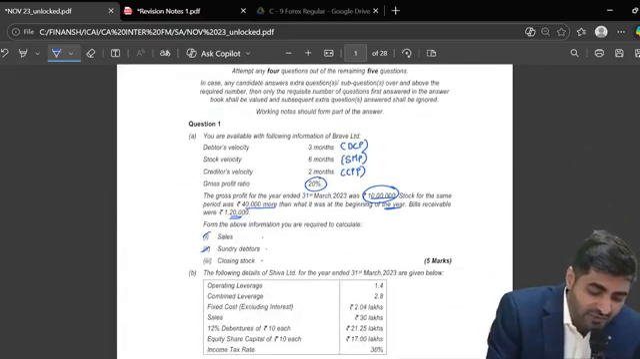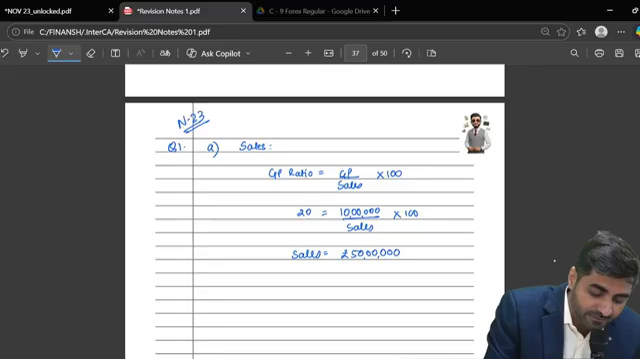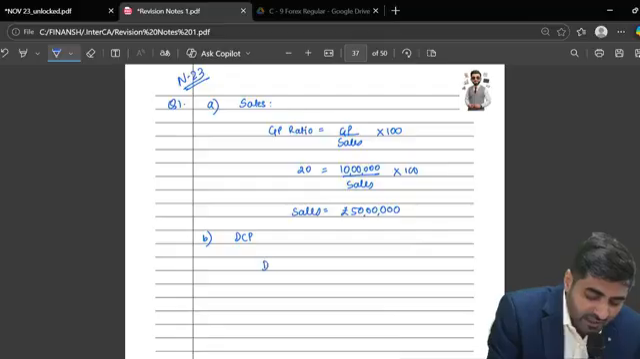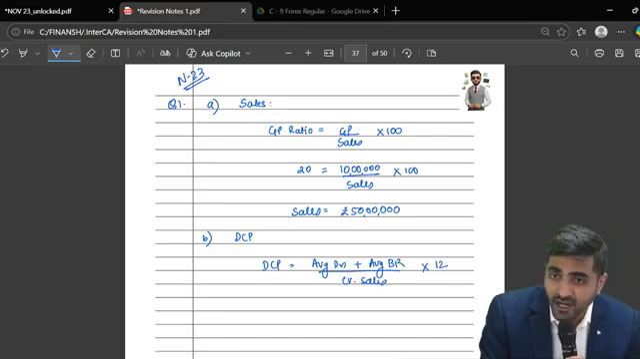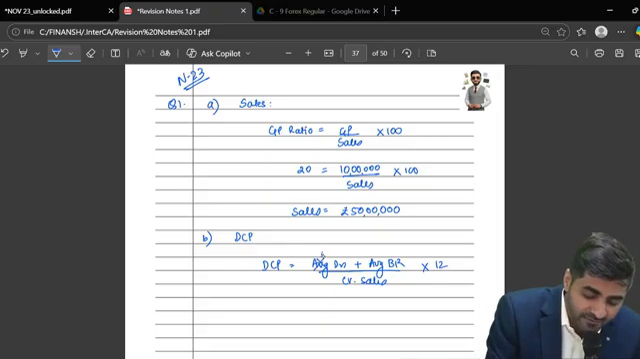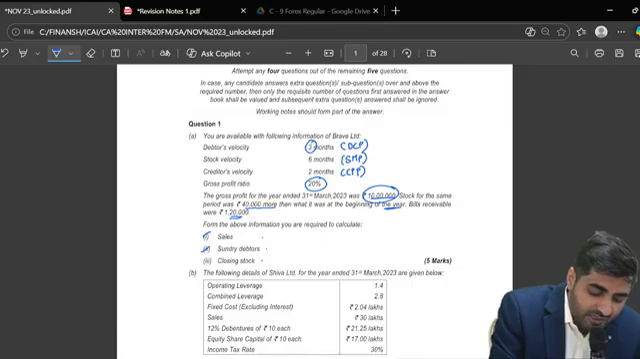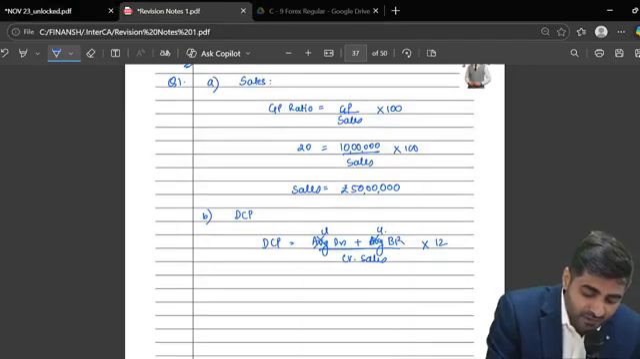Now what's the second part of the question? They have asked you to calculate your sundry debtors. For that, can I use my debt collection period formula? What's the formula for your debt collection period? It is average debtors plus average bills receivable, divided by credit sales, multiplied by 12. Because opening is not available, opening will be replaced with closing. Now, what's the debt collection period they have mentioned? 3 months.